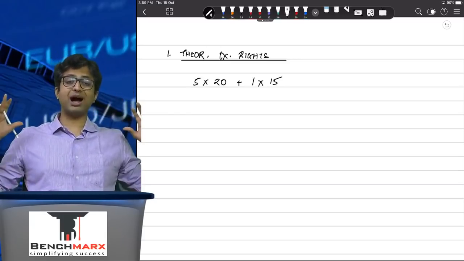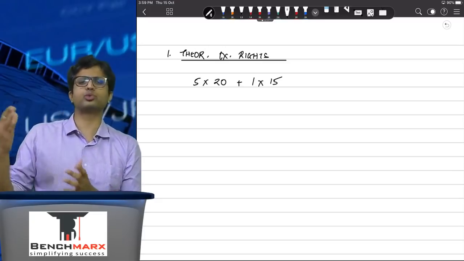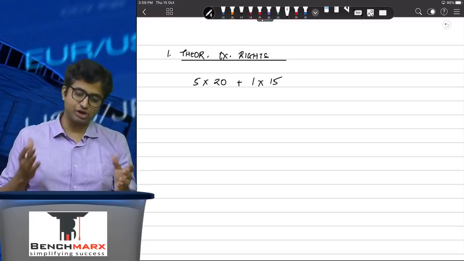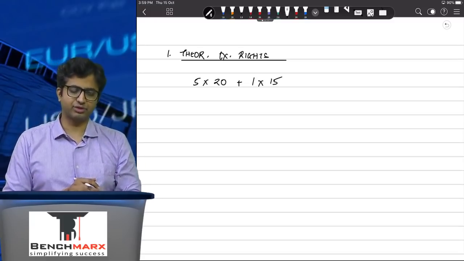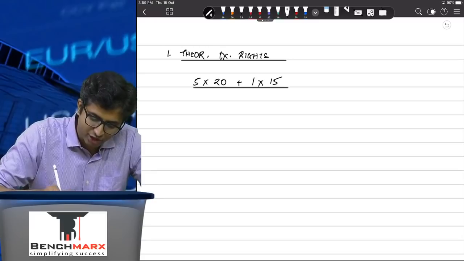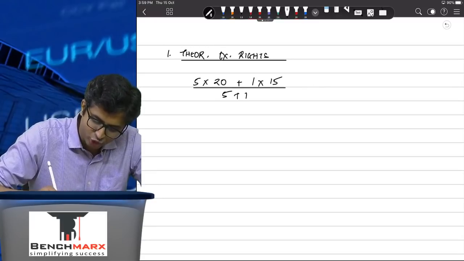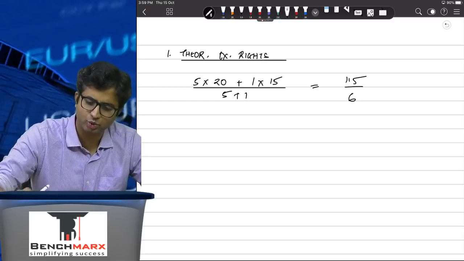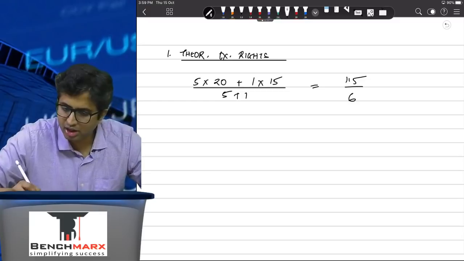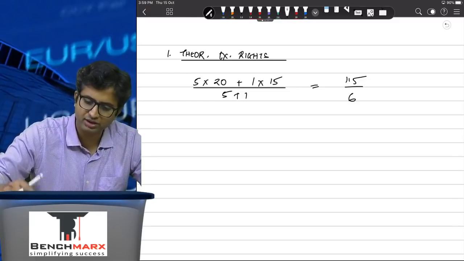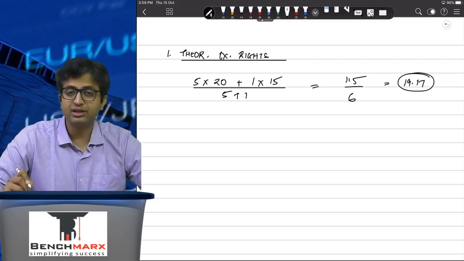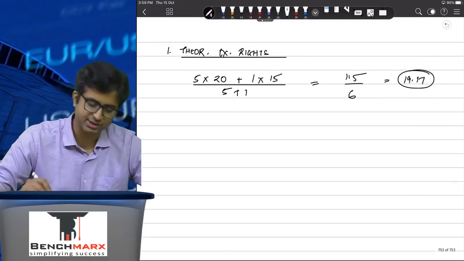If I were to buy 5 shares and then subscribe to the rights issue, I will spend 100 for those 5 shares and an additional 15 for the 6th share, and hence my total value for the 6 shares put together will be 115 upon 6, which will come to, I think, 19.17. Let us say this is 19.17, and this will give you the theoretical ex-rights price.